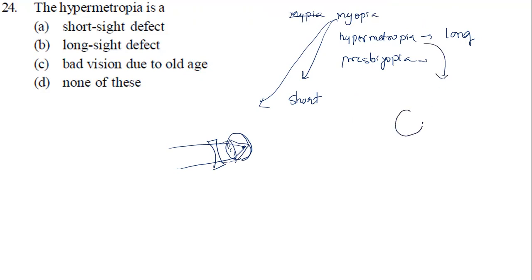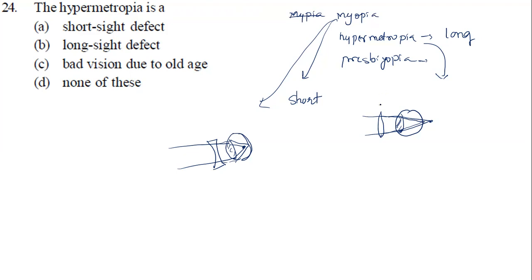So in the case of hypermetropia, long-sightedness, what will happen? The image is going to form where now? Behind the retina. So we need to use what now? A converging lens here, to converge the rays even more and form the image on the retina. Converging lens must be there.